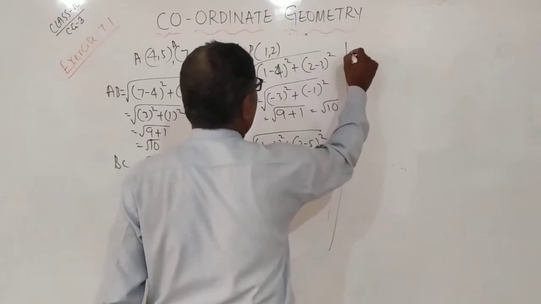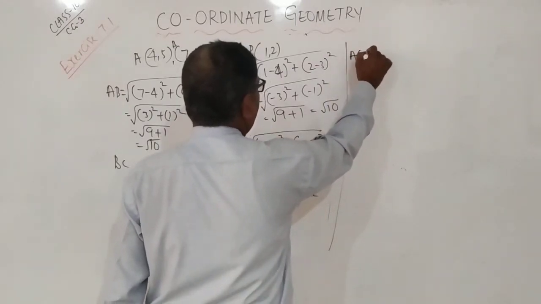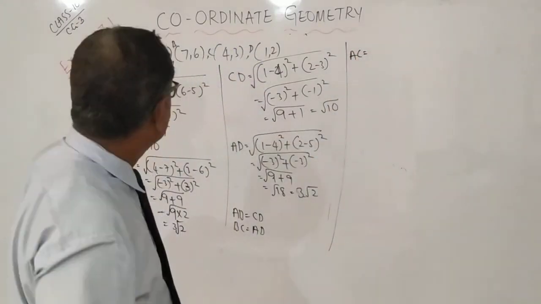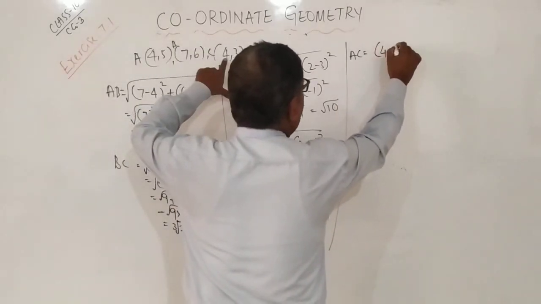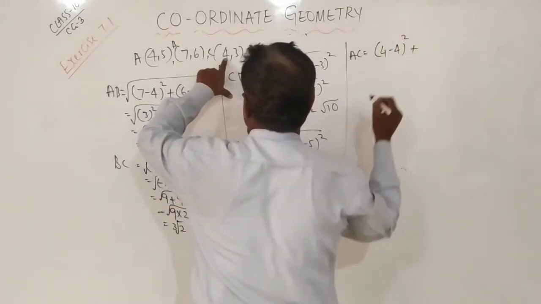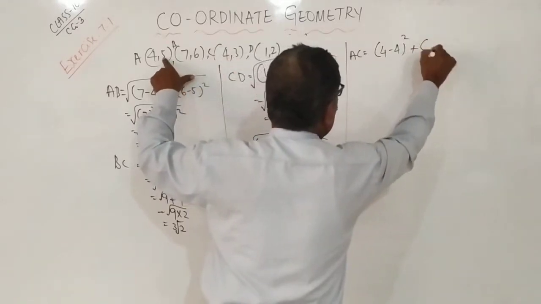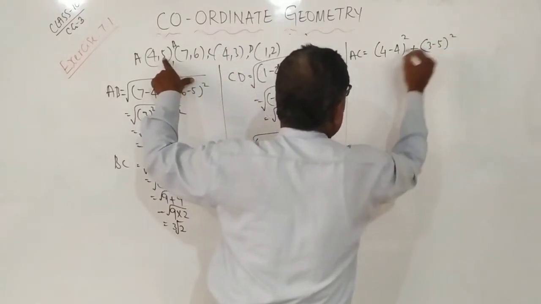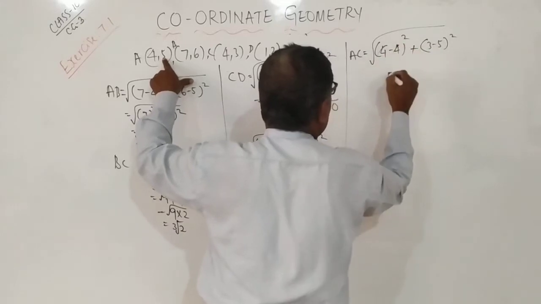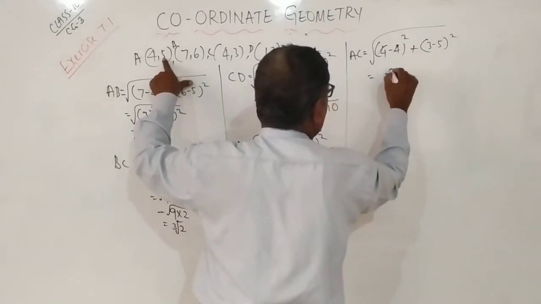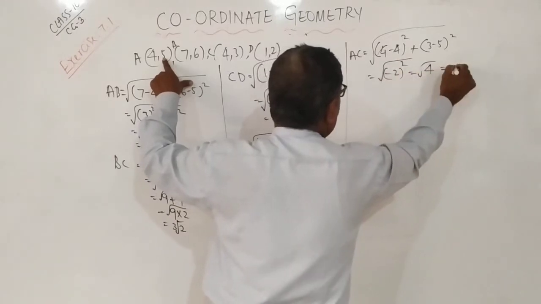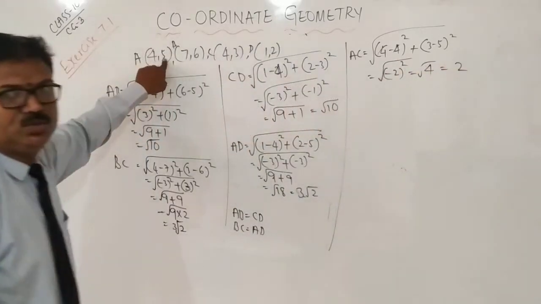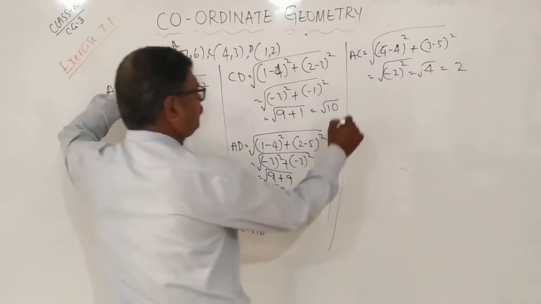Now we can find out AC. AC equals square root of (4 minus 4) whole square plus (3 minus 5) whole square. 4 minus 4 cancels. Therefore, minus 2 square is nothing but 4. Square root of 4 is nothing but 2 only. Next, BD.